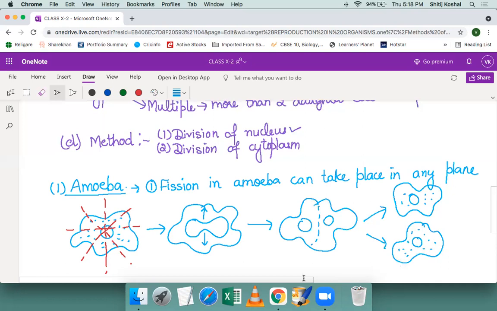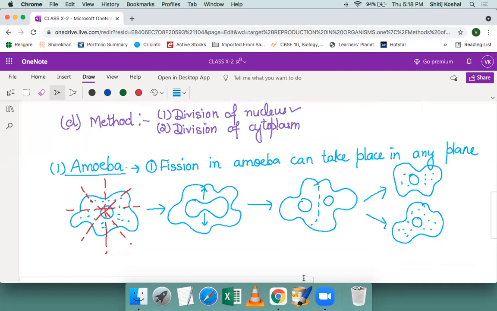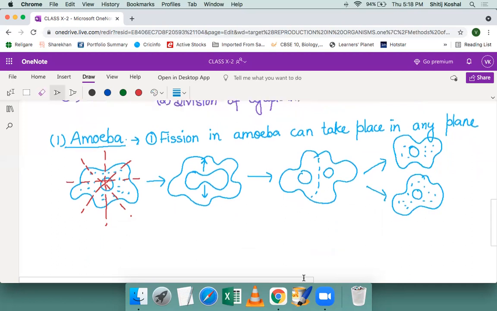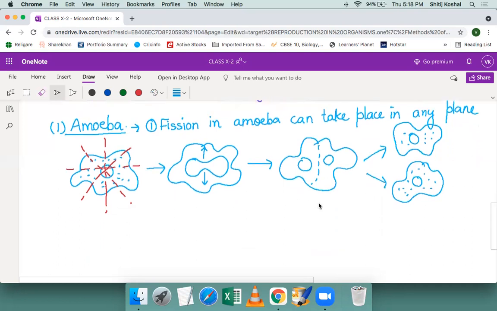These diagrams are very important because usually students take it lightly and don't go through them when they are studying for their exams. But you should know that the division of nucleus occurs first and then the division of cytoplasm occurs during fission, right? Now, second case of fission is leishmania.